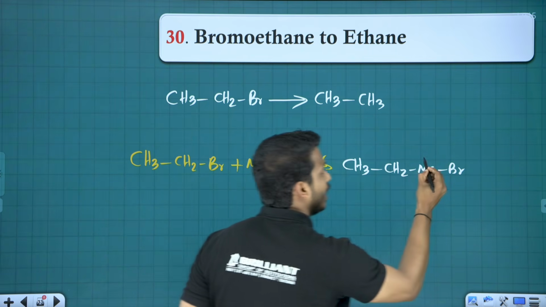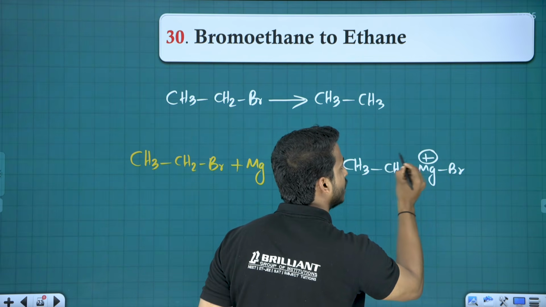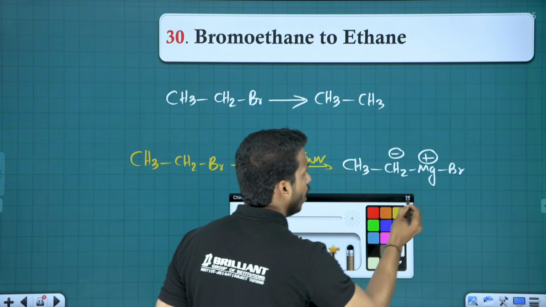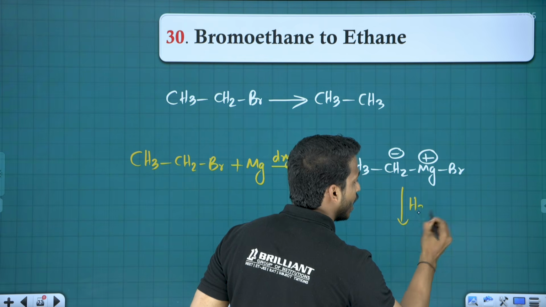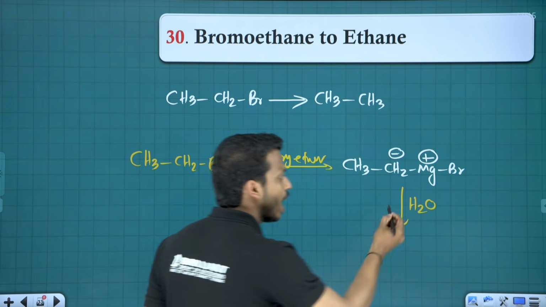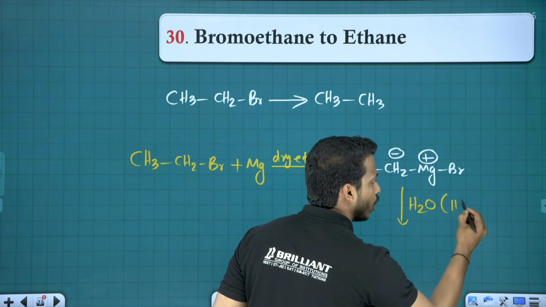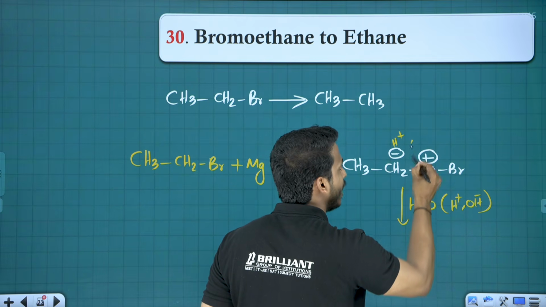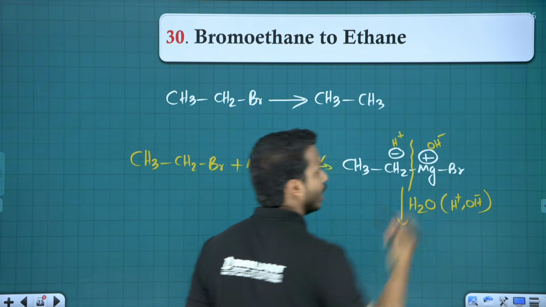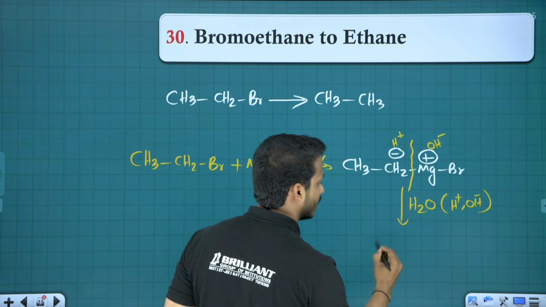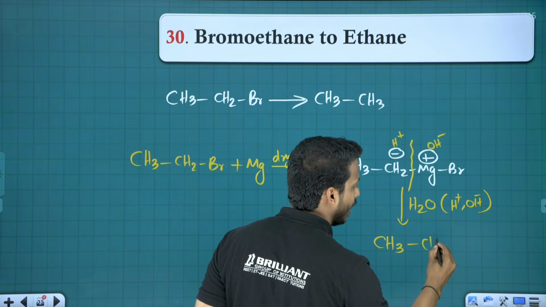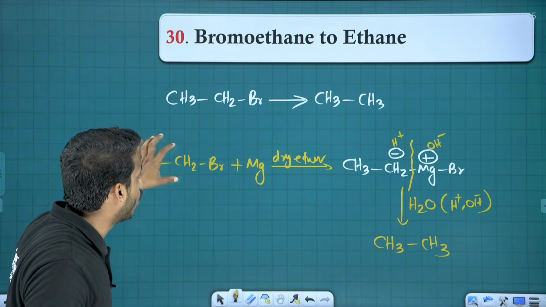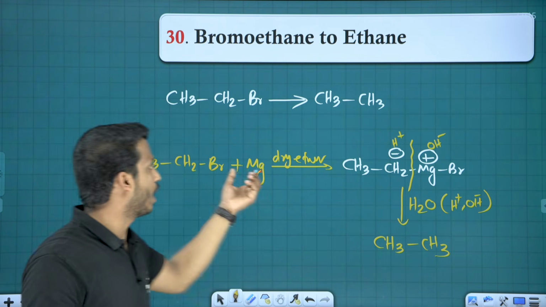Dear, in Grignard reagent, magnesium carry positive charge and the alkyl group carry negative charge. You know, when Grignard reagent undergo hydrolysis, hydrolysis mean H2O, contain which all ion? H plus and OH, right? See, H plus go to this side and OH go to this side. What do you get? CH3CH3. Yes, that is our product ethane. Okay. So if you want to convert a haloalkane into alkane, we can do which one?